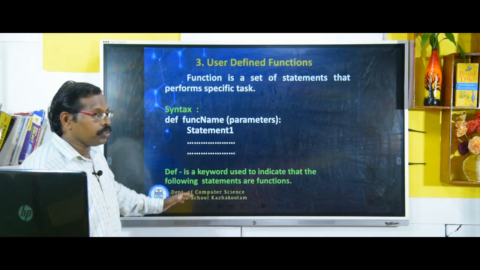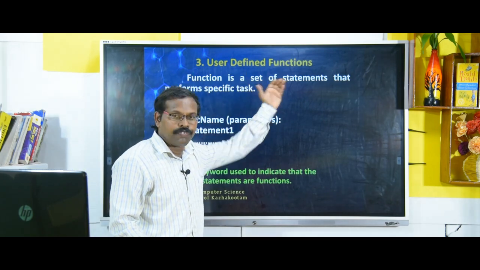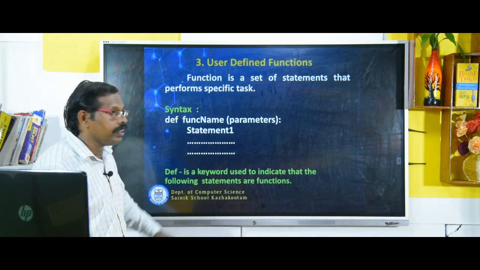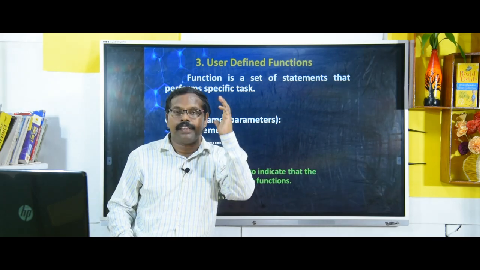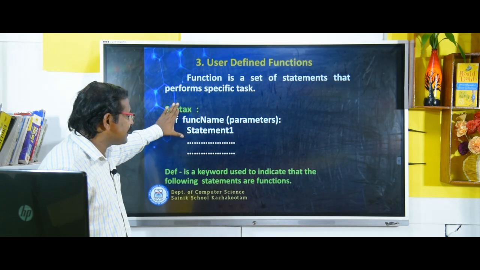Let us discuss the third type of functions. The third type of functions are user-defined functions. As you are already aware, a function is a set of statements that performs a specific task. Here I wrote the syntax.